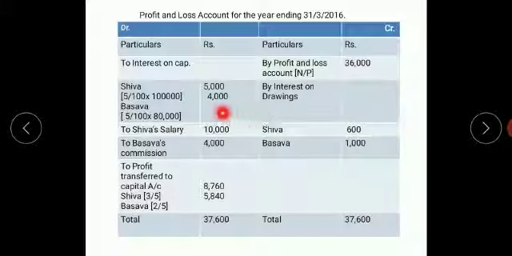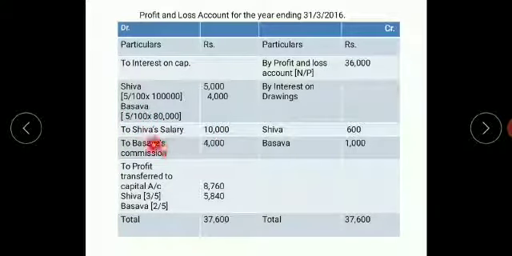Come to the debit side. Write to interest on capital. Underline it. Below that you write Shiva. And they have told you the capital is 1 lakh. 5% will be 5,000. Basava, the capital is 80,000. 5% will be 4,000.